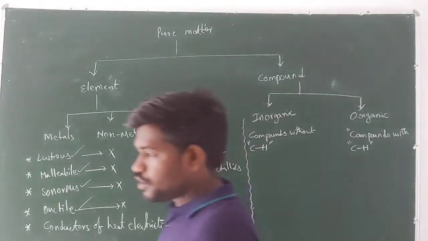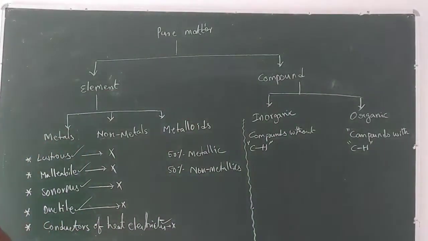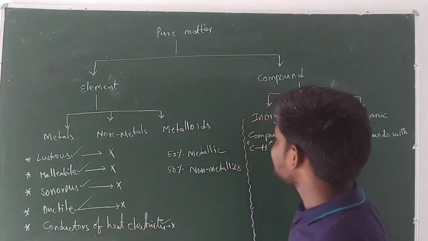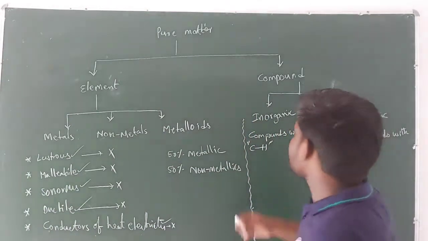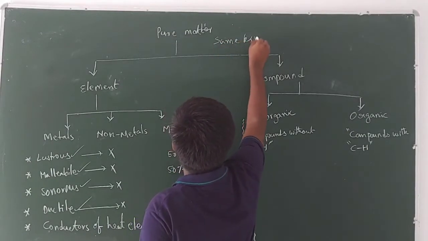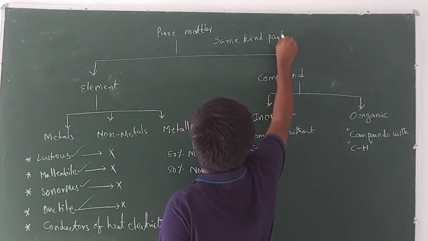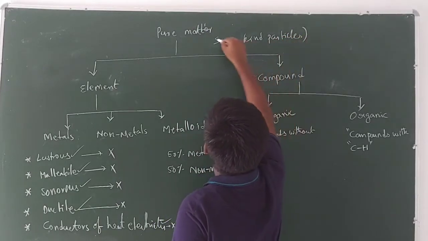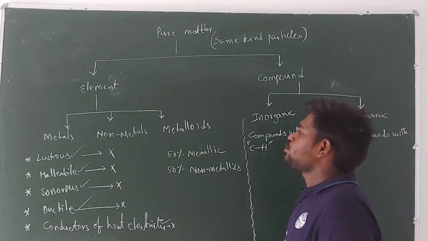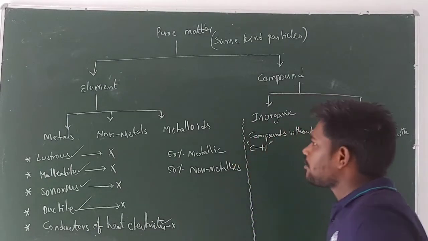For today's morning class, we have discussed the types of pure substance. First, pure substance or pure matter means a matter with the same kind of particles. A matter with the same kind of particles is known as a pure matter. Pure matter is again classified into two types: elements and compounds.